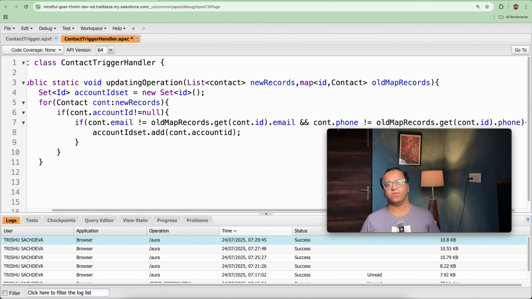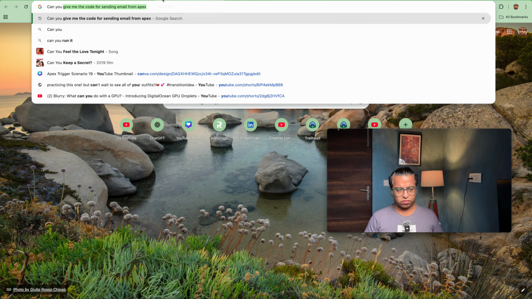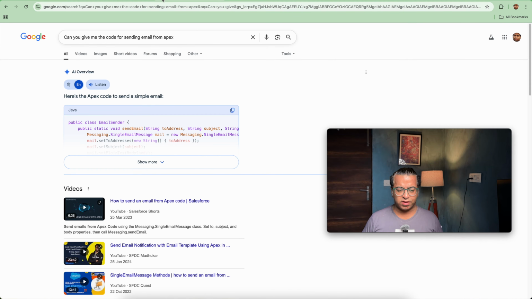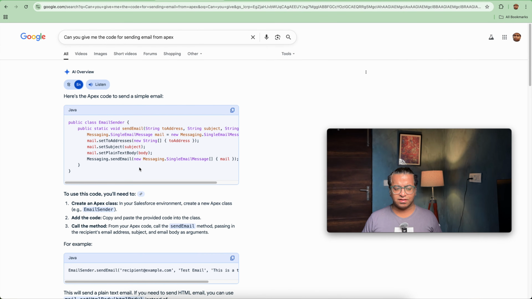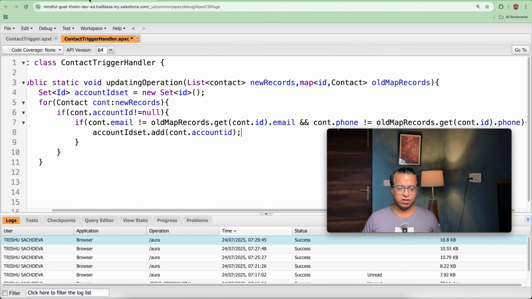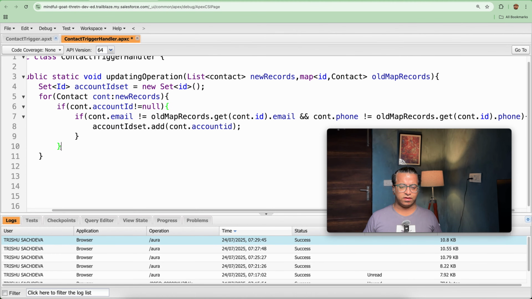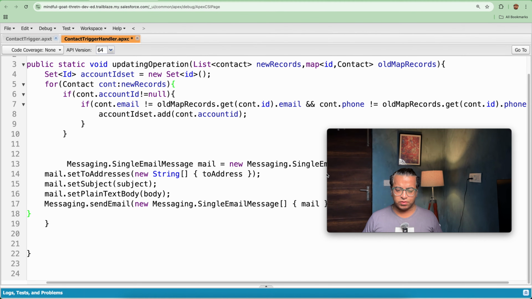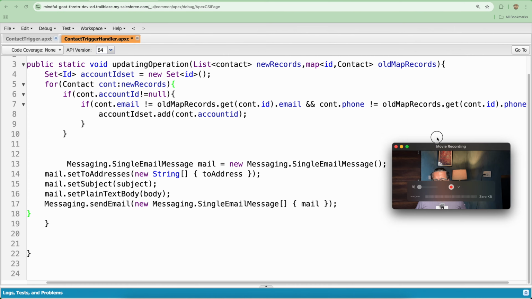So the next step is we need to send an email. So let's search on Google: can you give me code for sending an email in Apex? Yes, we will be getting the code here. Just one line is missing here, that is the messaging service result. Without that line we can't send an email. So let's first make this fit our format. What I will be doing is pasting this code here. Don't worry, we will be understanding each and every line and how it is working.